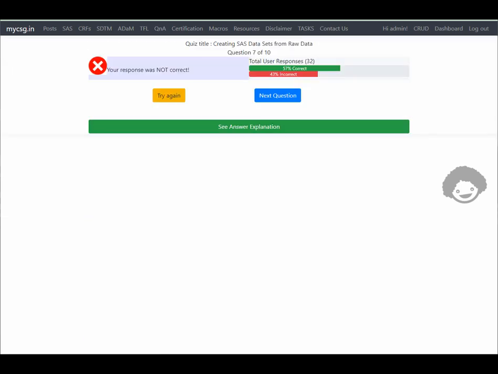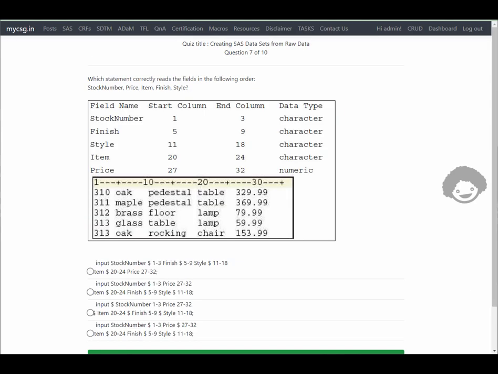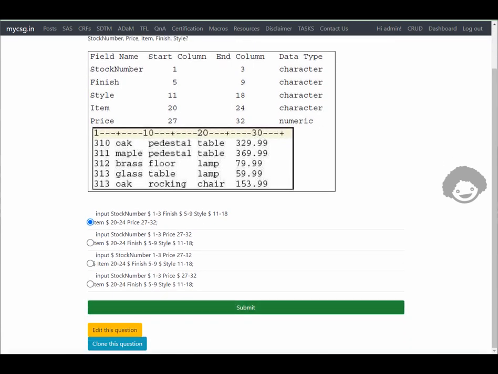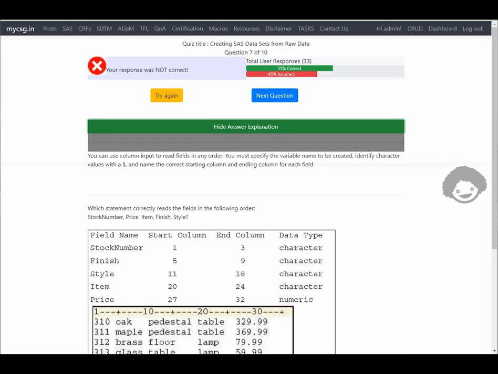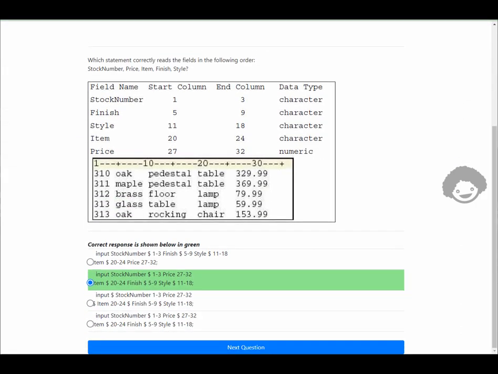It says our response was not correct. Let's try again, or let's see the answer explanation.